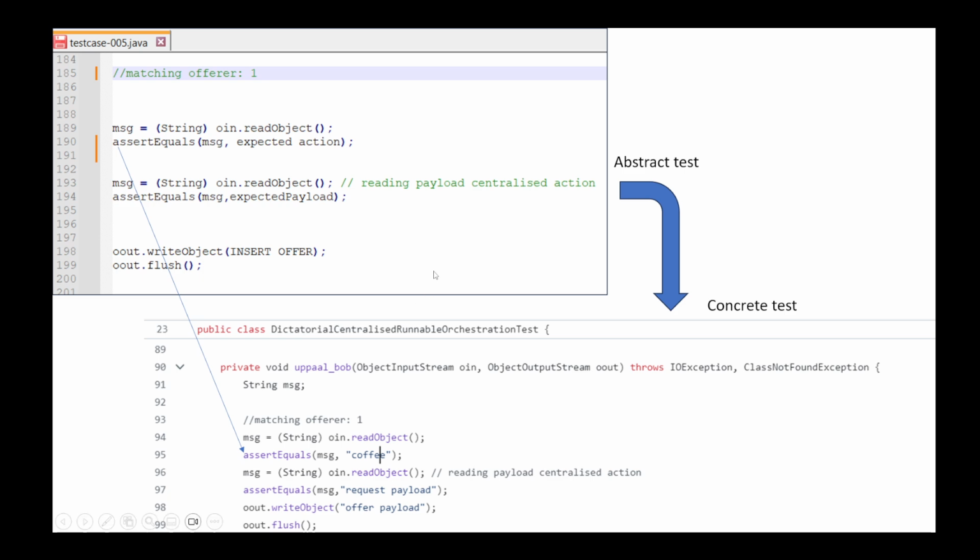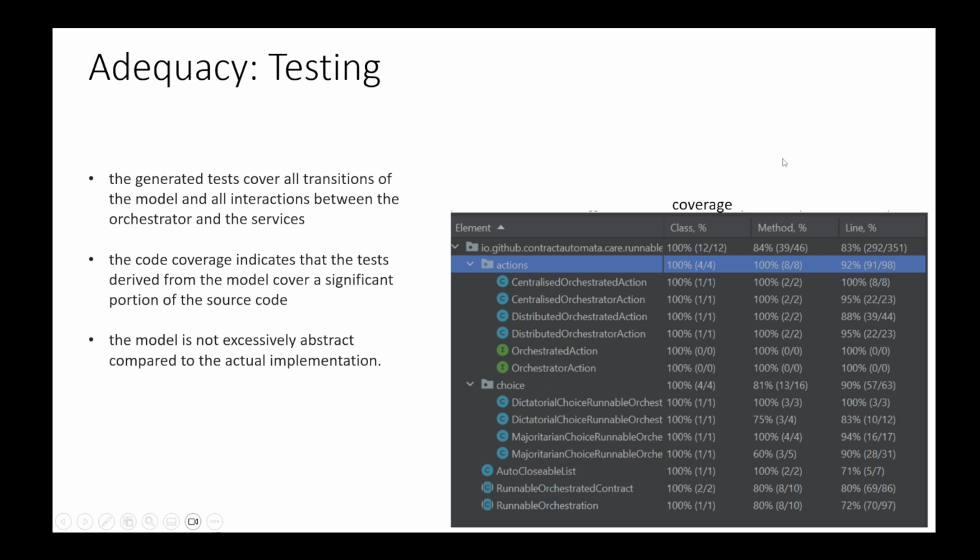And this is more or less a summary of the steps that have been made to test the UPPAAL application, the Contract Automata Runtime environment. And of course this required a lot of manual work to concretize the test from the abstract test. Concerning the information about the testing, we generated tests that cover all the transitions of the models and all the interactions between the orchestrator and the services. The code coverage, this is the window of IntelliJ, indicated that the tests derived from the model cover a significant portion of the source code, and this means that the model is not excessively abstract compared to the actual implementation.